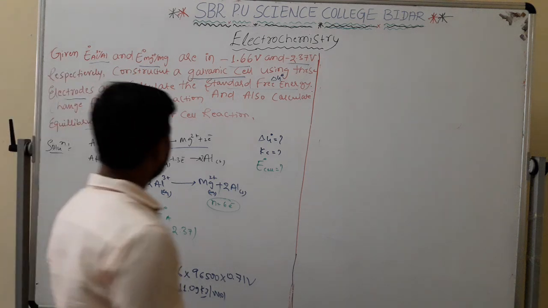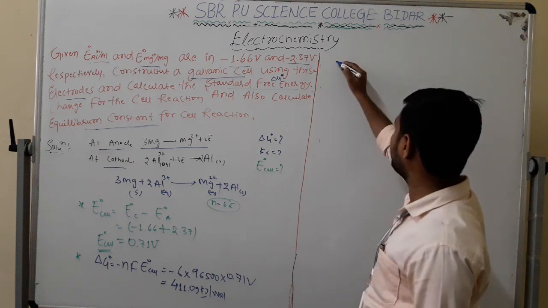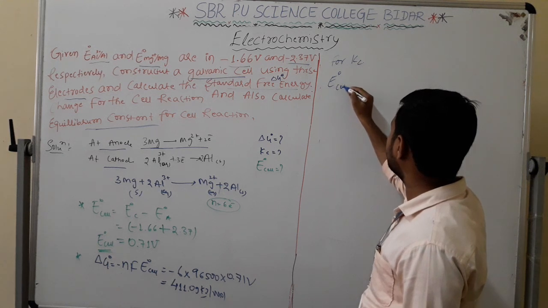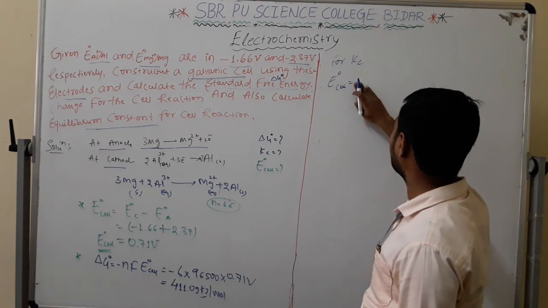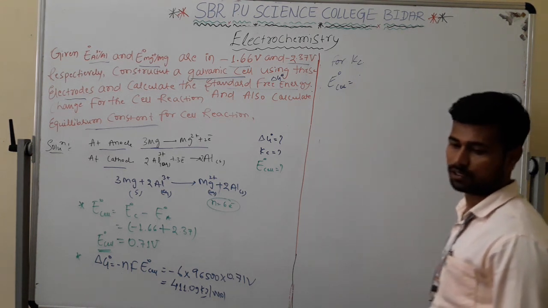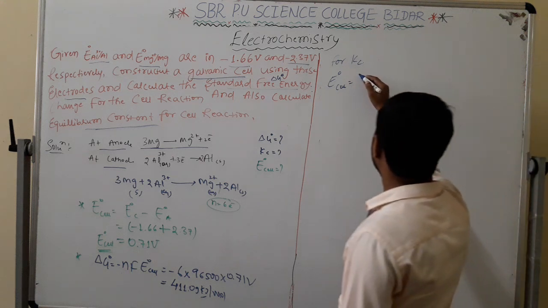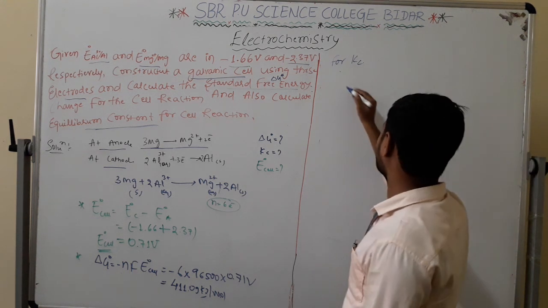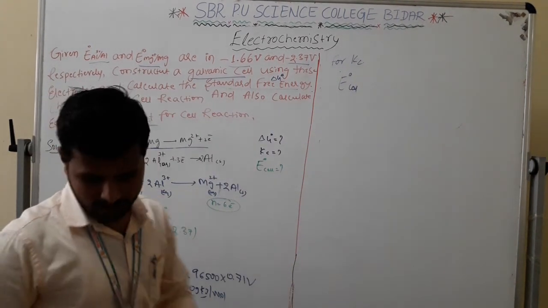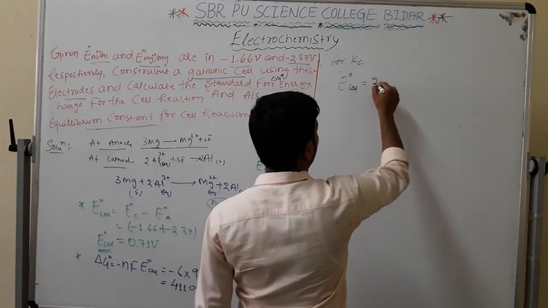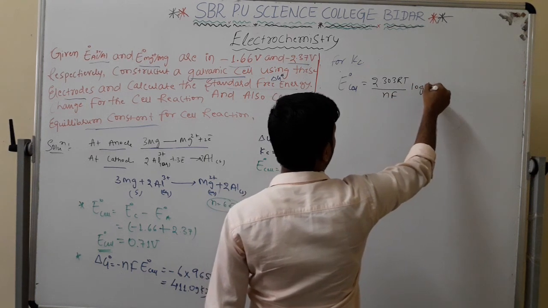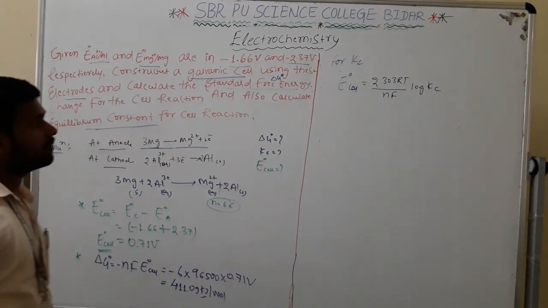Now I want to calculate the equilibrium constant, the Kc value. What can I write? E naught of cell is equal to 2.303 RT divided by nF log Kc. What are the values I have? Just see.